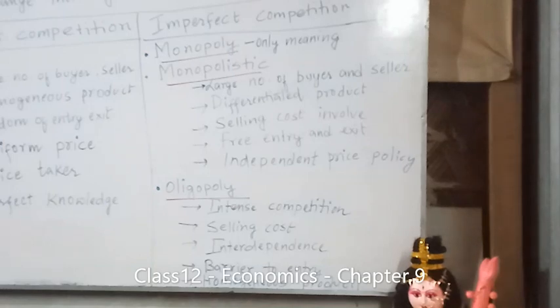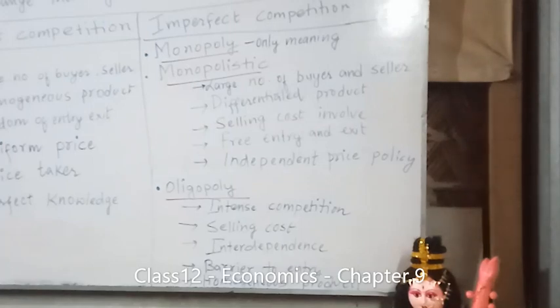Other than these, you have monopsony and duopoly. But in your syllabus, you need to know only the meaning of monopoly. You need to know the elaboration of monopolistic market and oligopoly market. Other than this, nothing is needed for the 2021 exam.